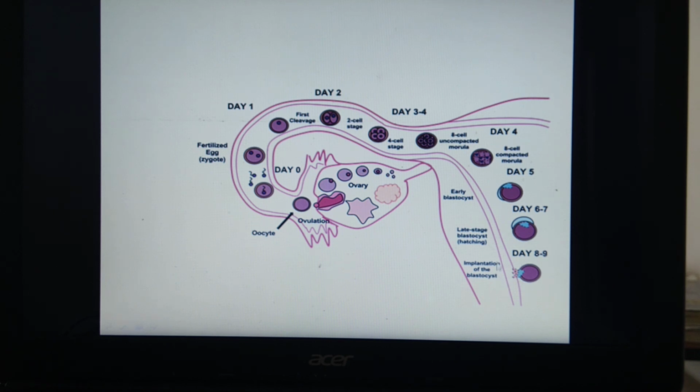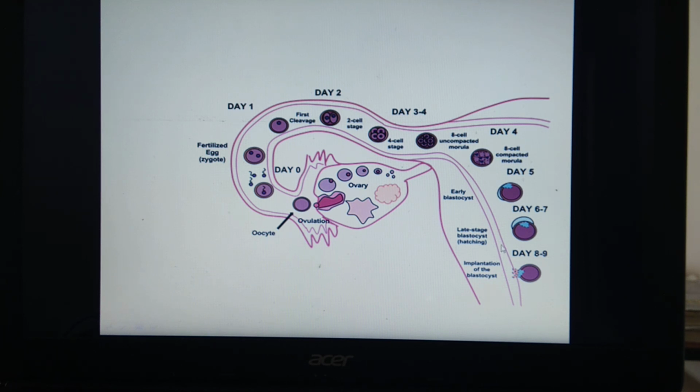So now we are going to study the process of implantation. Where does it take place? Implantation takes place in this part. This is the wall of endometrium, see. And this is the uterus. This complete structure is called uterus. This is perimetrium, this is myometrium, and this is the endometrium.